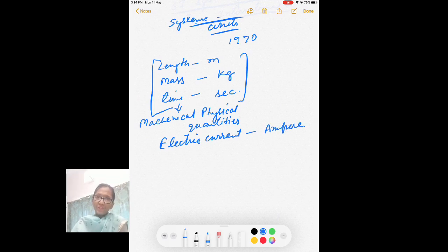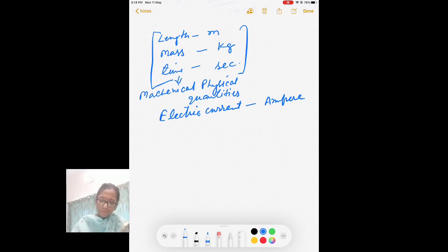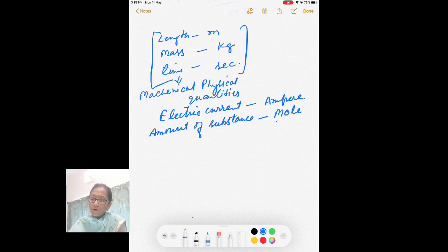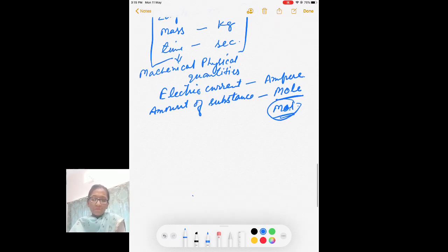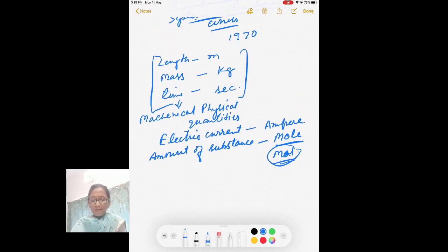For amount of substance we have a unit called mole, and in short it is written as mol. So while writing units you will be using this short form. Now the next one is, okay, how many? 1, 2, 3, 4, 5. Two more are there.